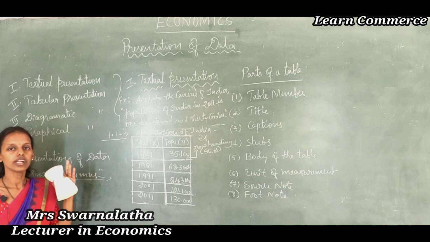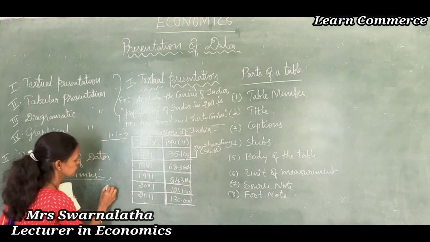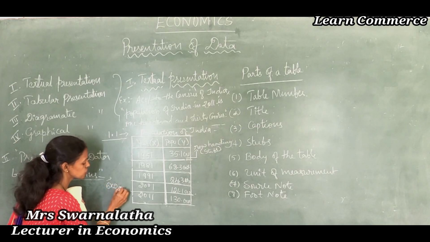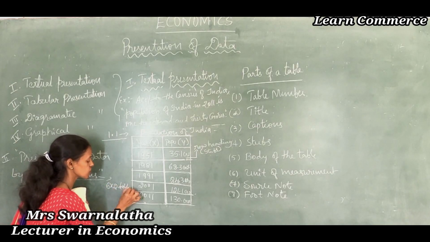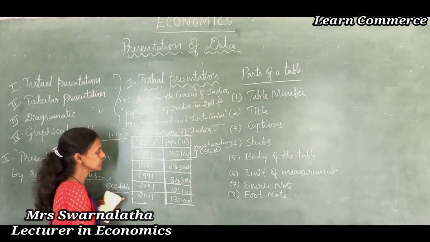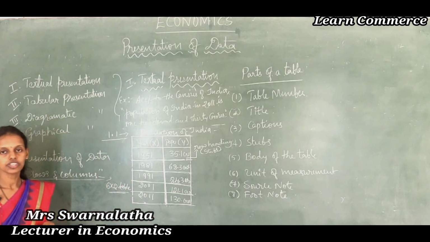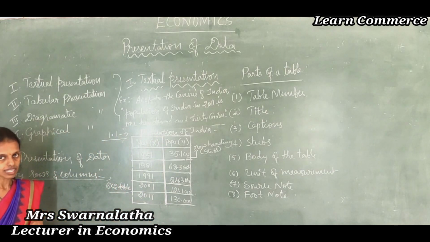So 6 rows and 2 columns, a 6 into 2 table. We call it a 6 into 2 table because I have taken 6 rows and 2 columns to depict the population of India according to the census.